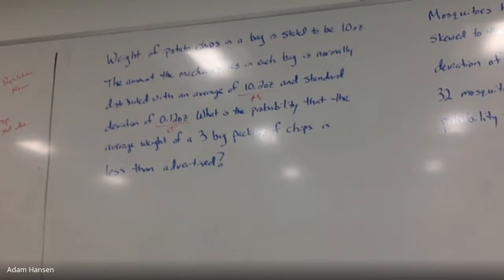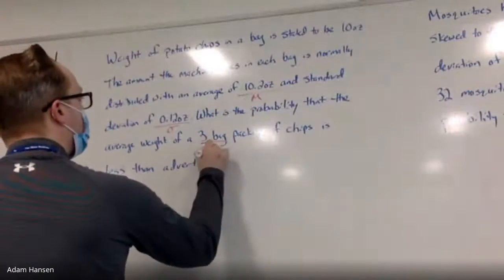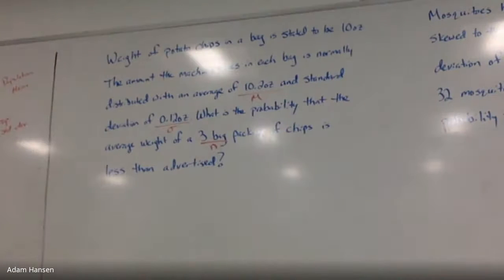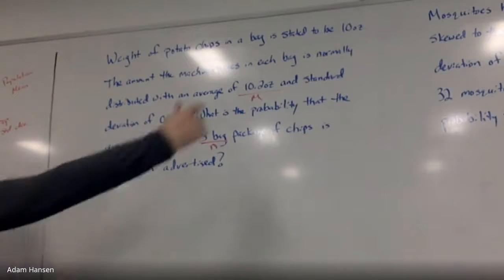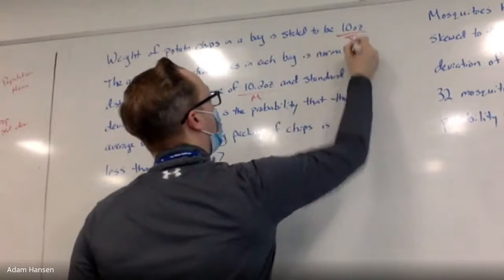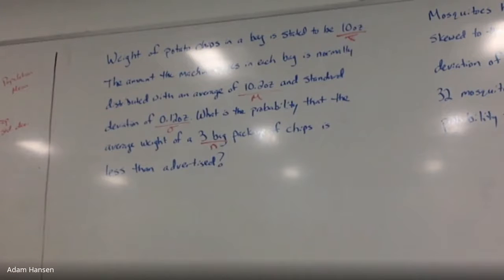When I pick 3 random bags, what's my sample size? 3. What's the chance that of that sample, they're getting less than they're supposed to? What are they supposed to get? 10. So our sample mean, x bar, is 10 ounces. Does that make sense so far? Overall, the bags are filled up with 10.2 ounces on average. What's the chance that my 3 bags got less than they're supposed to, 10 ounces? All right, let's first check a couple conditions to make sure we can use a normal distribution here.